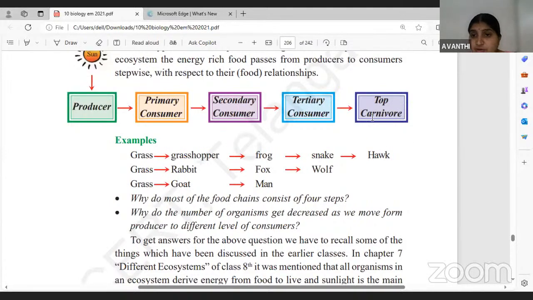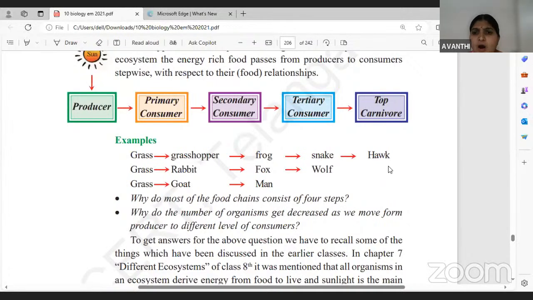What is the top carnivore here? Top carnivore means, children, it is not eaten by any other organism. It will die itself, or because of environmental factors, there will be death of that animal. Until and unless it is exposed to some harsh condition, there is no killing or hunting of that animal by other organisms. It will always be occupying the top trophic level in an ecosystem or in a food chain. That is called the top carnivore.